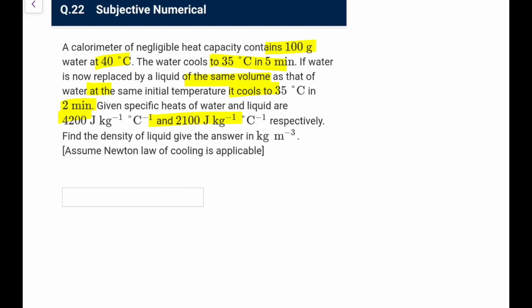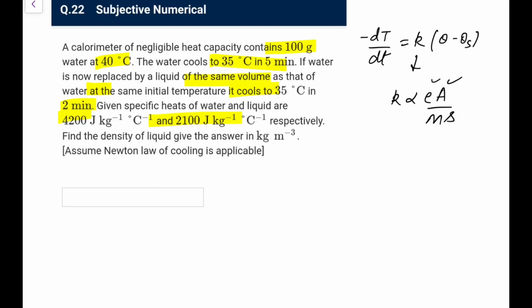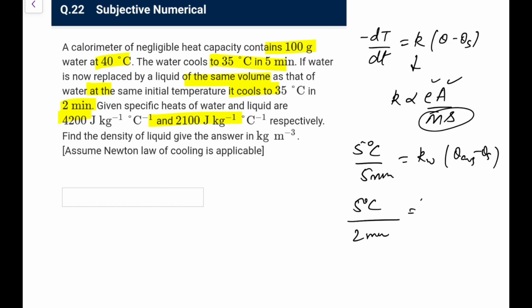Okay, so what we have, the rate of cooling, if we talk about that, the thing that we write is minus dθ by dt is equal to k times (θ minus θs). This k you know is proportional to EA upon ms. So area, emissivity you are taking the same, specific heat and m is given, so you have to check this m into s thing. So from the things that we get for the water, the change of 5 degrees takes 5 minutes. This would be k for water, average theta will be same and theta surrounding is same. Here also 5 degrees, but it is 2 minutes. k of liquid, theta average for this will be same, theta surrounding will be same.